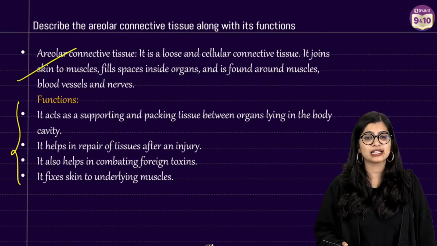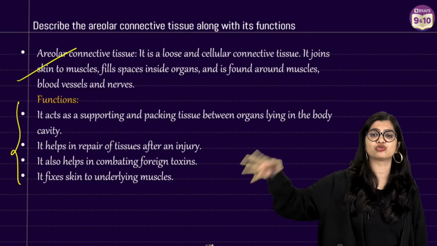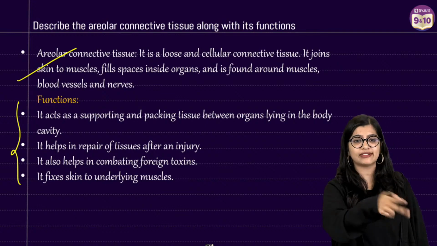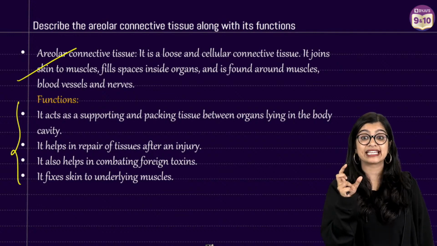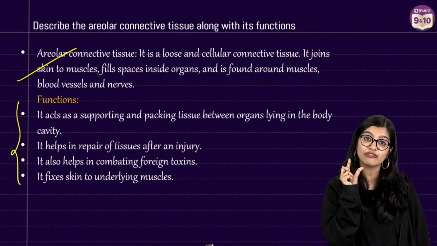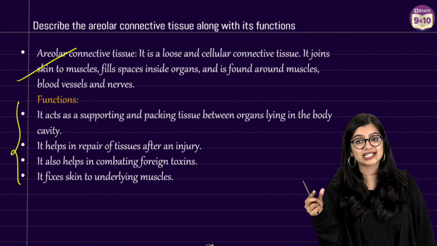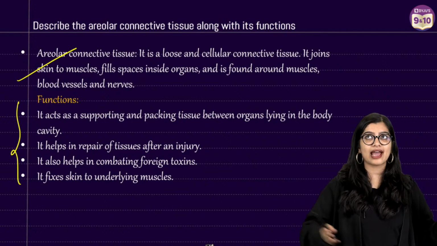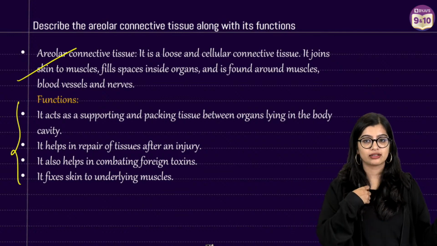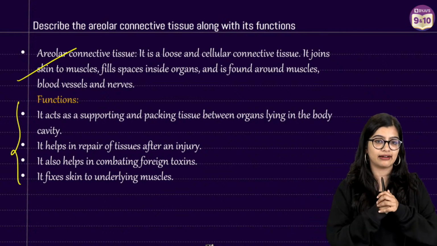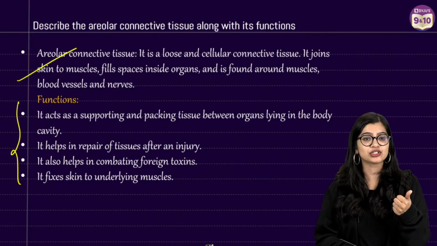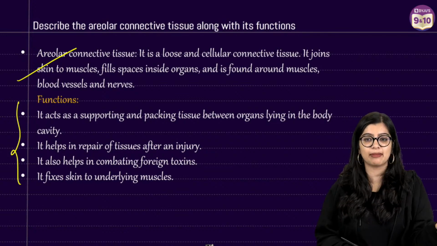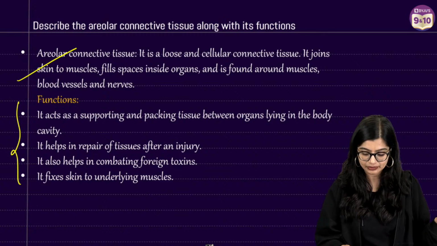Ma'am, difference between muscle and skin. Muscle is made up of muscular tissue. Skin is epithelial tissue along with various other tissues. Skin is an organ, so they are made up of different kinds of tissue. Muscle is a tissue. Yes? Define cardiac. Cardiac is a muscle that makes up your heart, which continuously contracts and relaxes. Yes? Adipose tissue, rewind to the very beginning. I have explained that point.